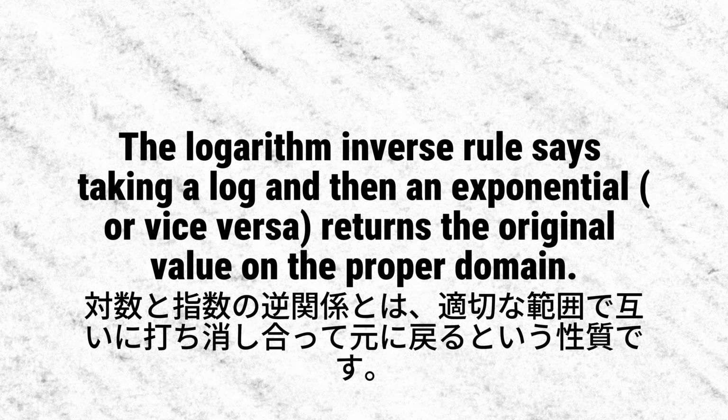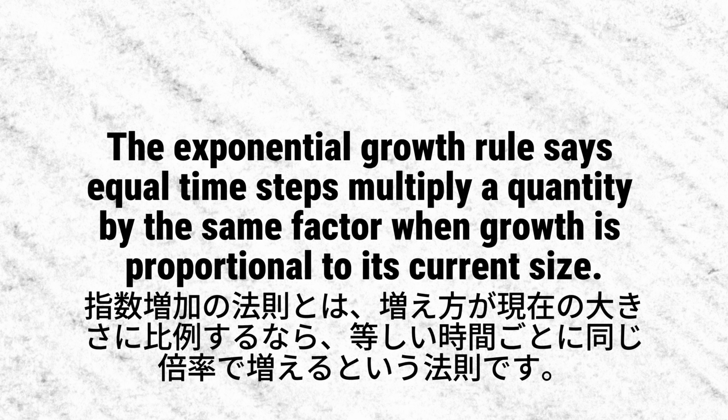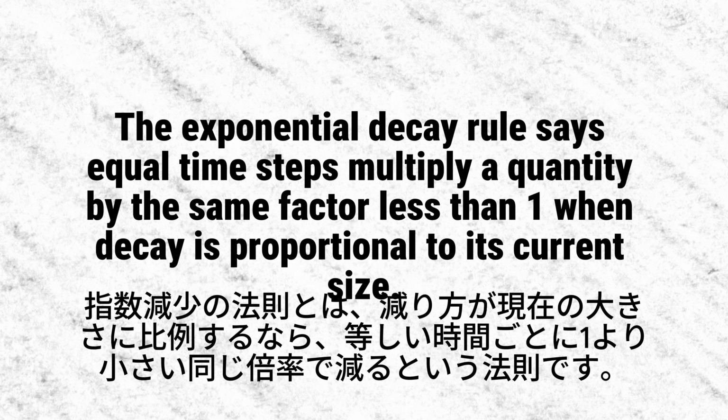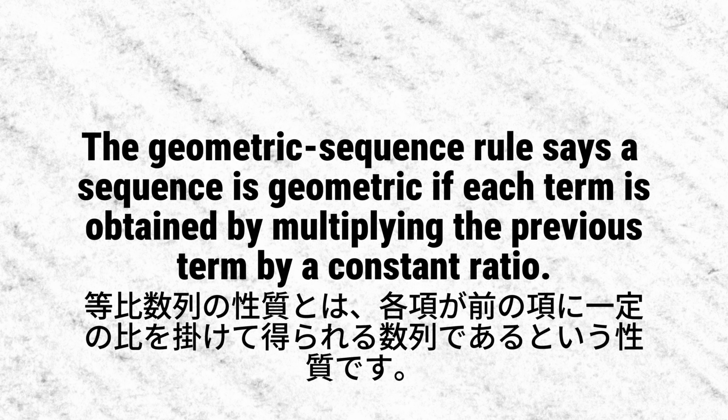The logarithm inverse rule says taking a log and then an exponential, or vice versa, returns the original value on the proper domain. The exponential growth rule says equal time steps multiply a quantity by the same factor when growth is proportional to its current size. The exponential decay rule says equal time steps multiply a quantity by the same factor less than 1 when decay is proportional to its current size.